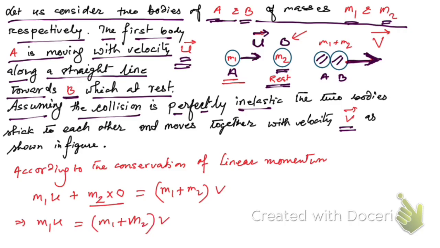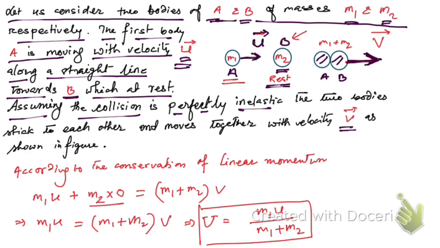Let me simplify this and express it as a value of v. v will be equal to m1 u divided by m1 plus m2. Let me take this as equation number 1. Now let me copy this equation and take a new slide.